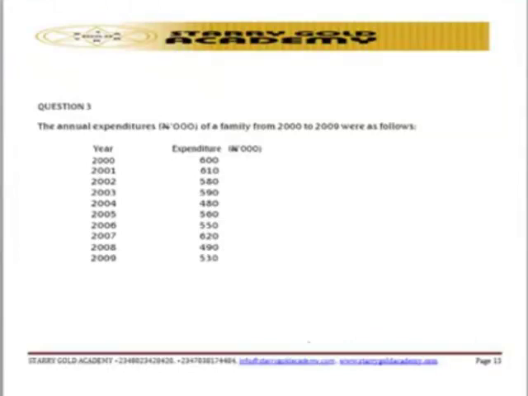From my own observation, question number 3 is testing students based on the least square line, least square analysis. The candidates are expected to have skills in the fitting of a least square line for given data, and also in the use of such a fitted line for prediction or forecasting. If you have knowledge of the least square line and its use for prediction or forecasting, then the question will be solvable with ease.